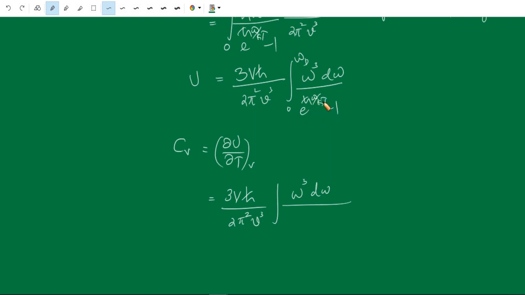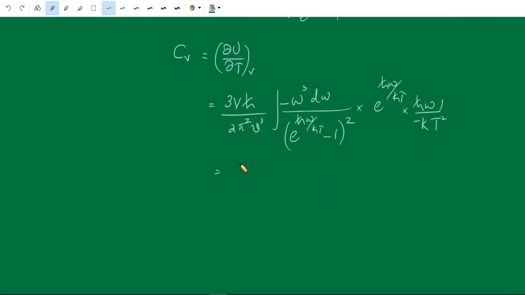This is a function of T, so we have to differentiate it. This will be minus 1 by e raised to h cross omega by kT minus 1, whole square, into e raised to h cross omega by kT, into minus 1 by T square.